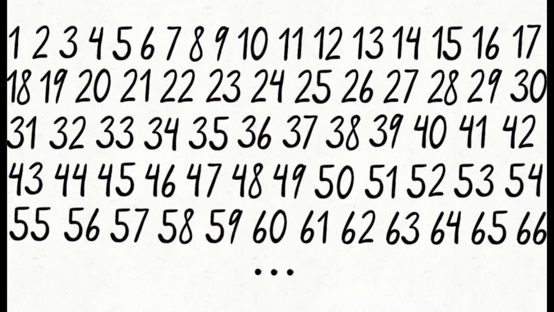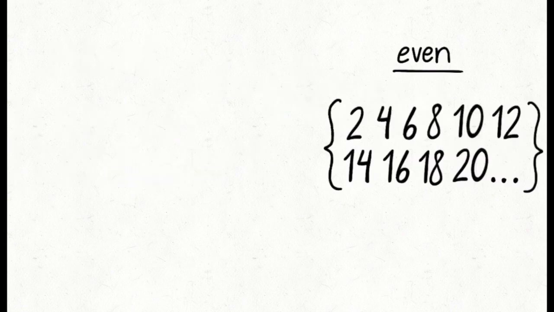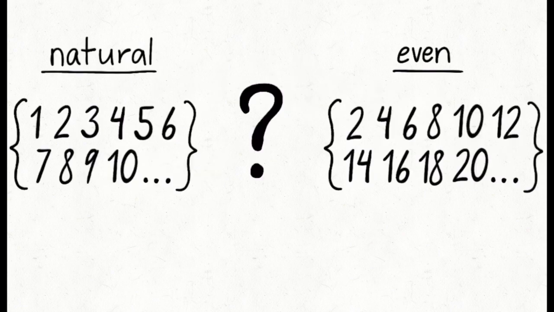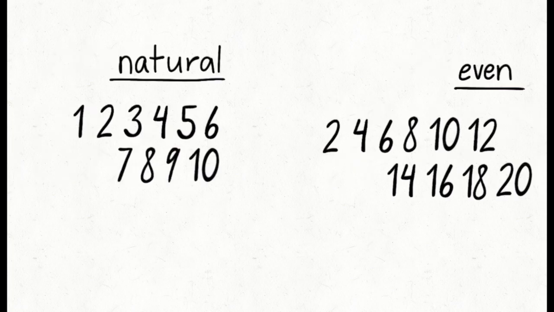Infinity isn't a number, but rather a description for all numbers. Let's look at two infinite sets, the set of all natural numbers and the set of all even numbers. Which one is bigger? It seems that the set of natural numbers is twice as big as the other because it contains both even and odd numbers. But as it turns out, that doesn't matter.